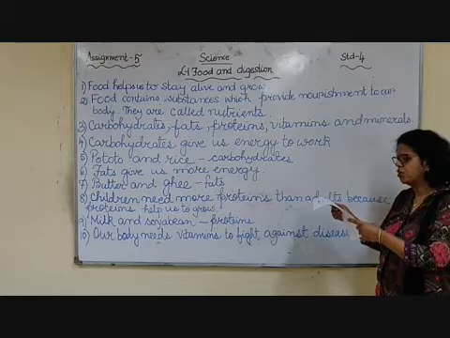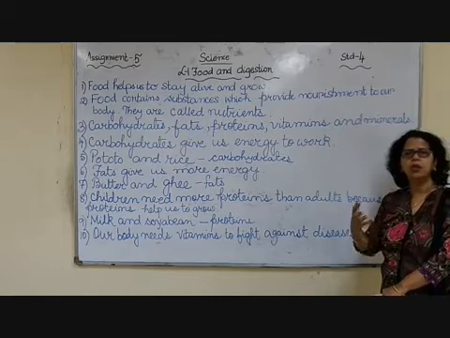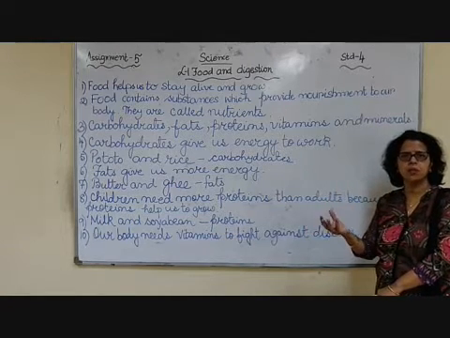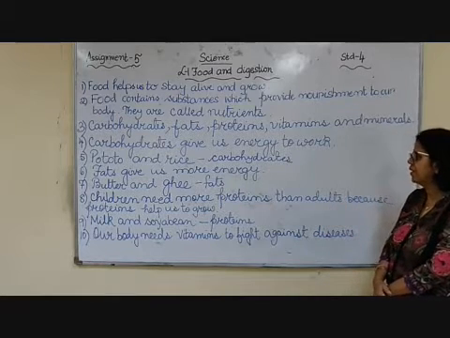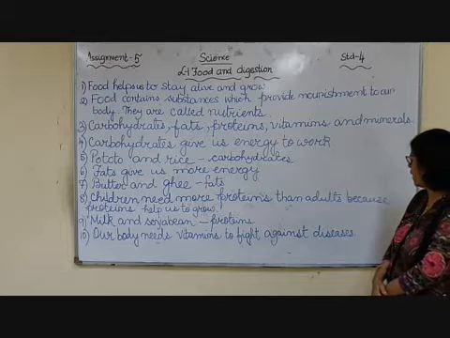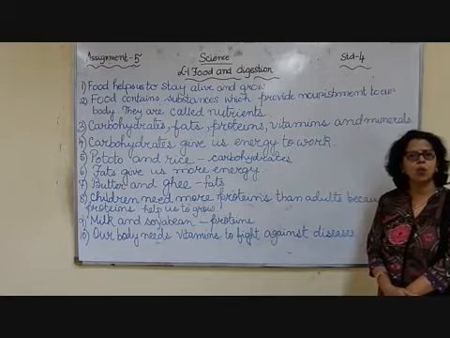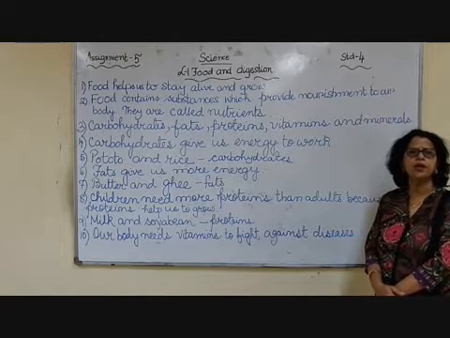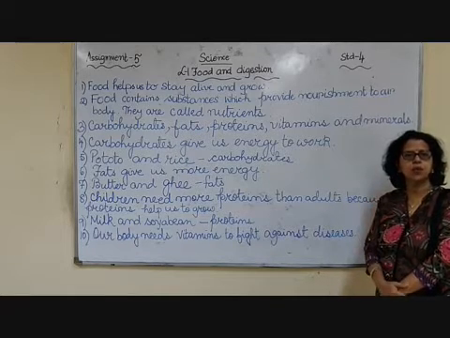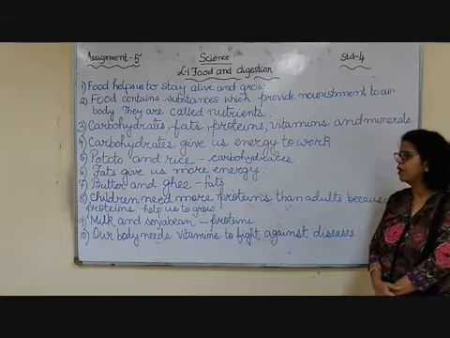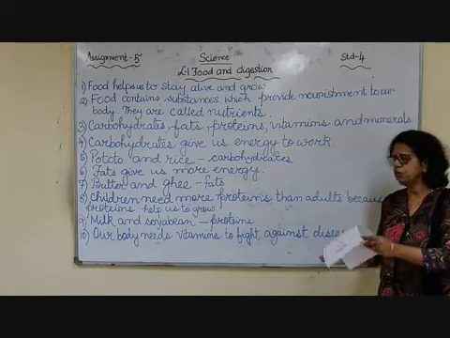Now the 8th question, children need more protein than adults. Why? You are children and your parents are elder. Children need more proteins than adults because proteins help us to grow. Naturally, you are now in the growing stage, so you will need more protein than your parents, because they have already grown up. The stage of growing is over. So that's why children need more proteins than adults, because proteins help us to grow.